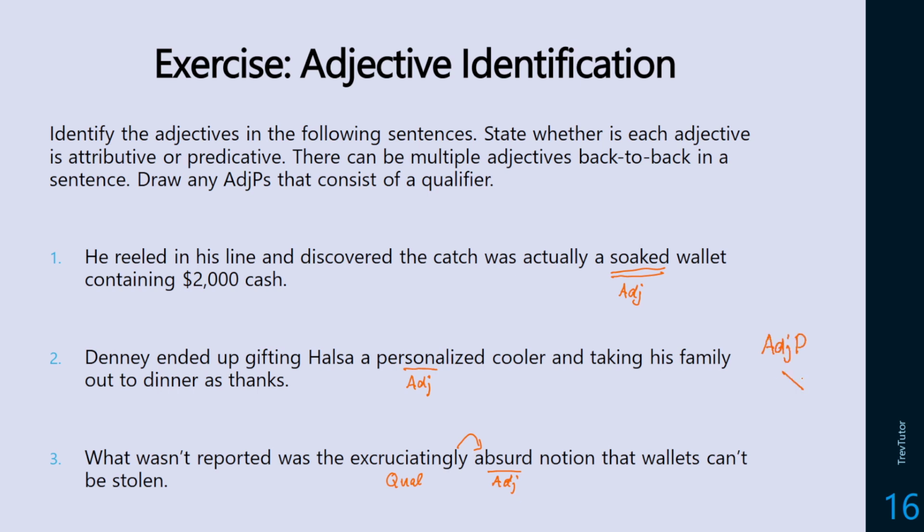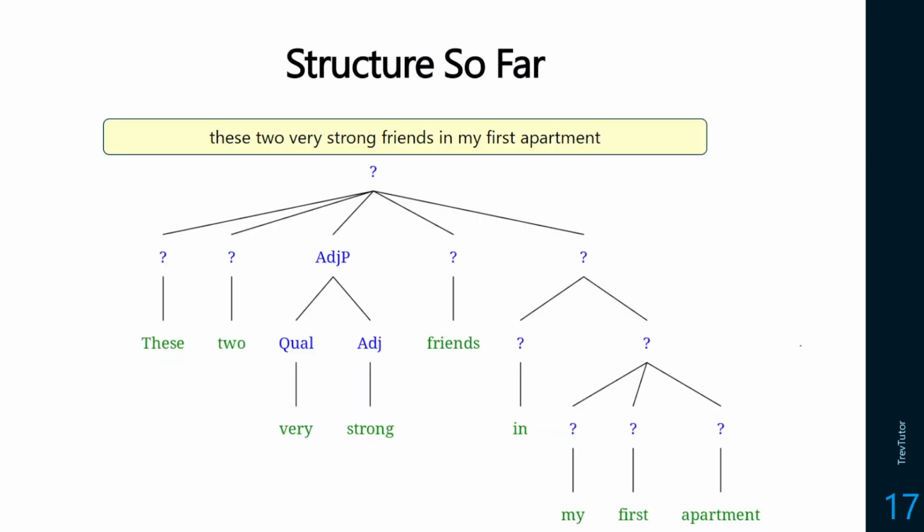And because we have an adjective phrase, we're going to need an adjective head, and then we'd have a qualifier coming to its left. So this would be excruciatingly absurd. I'm just going to abbreviate the words just for space. So that's identifying our adjectives here. And if we take a look at our structure so far for this section, these two very strong friends in my first apartment, we're now able to tackle the very strong portion. And we can see that those are going to build up into an adjective phrase.